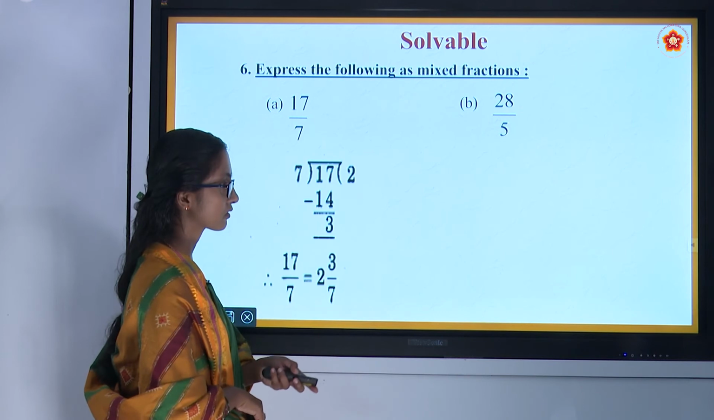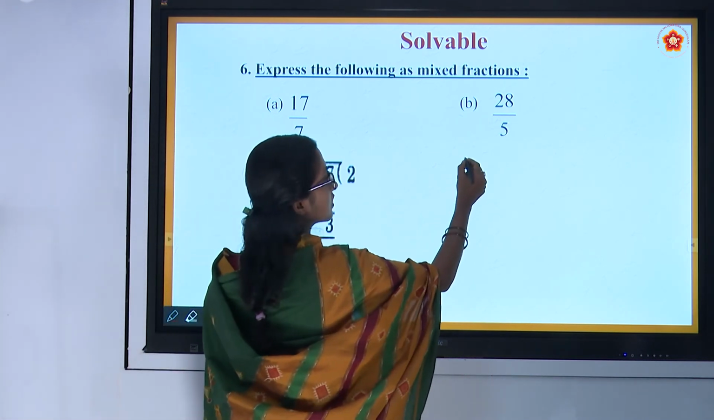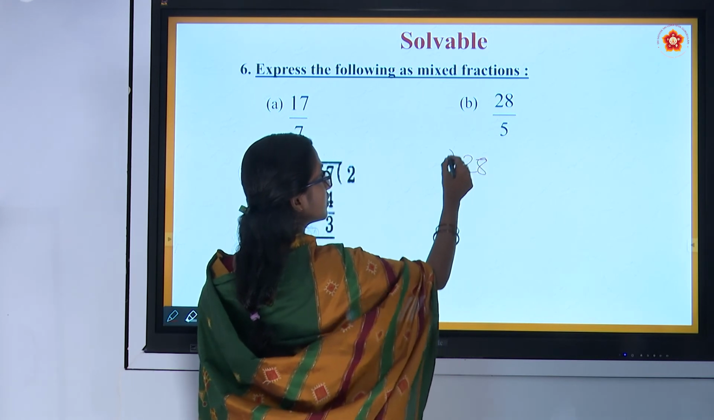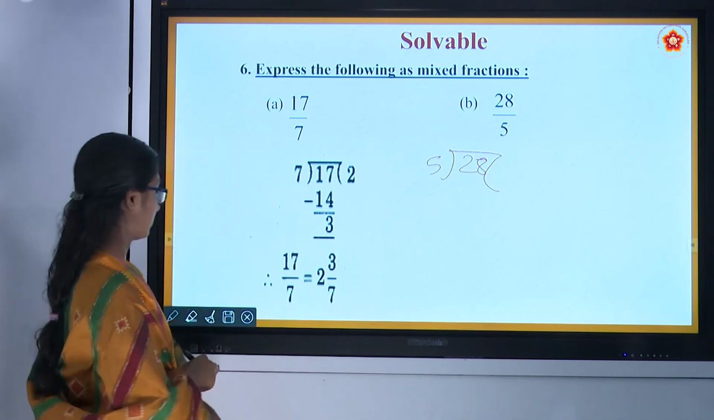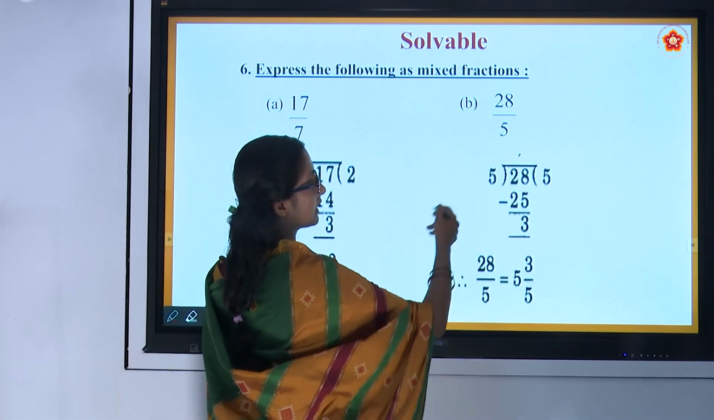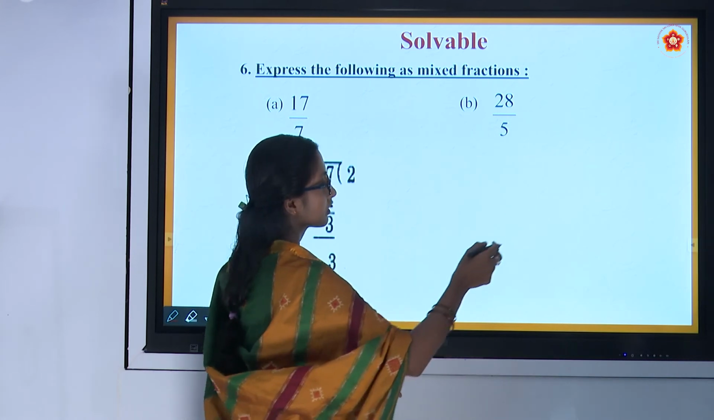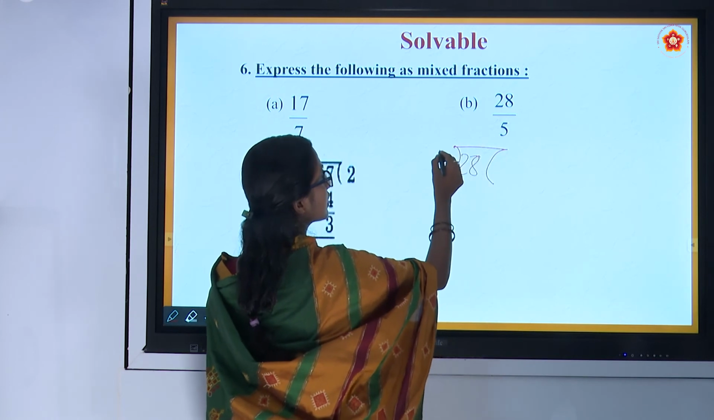Next, we will move to the next problem, that is 28 by 5. 5 divided into 28. Wait, let me solve and show step by step so that you will understand.